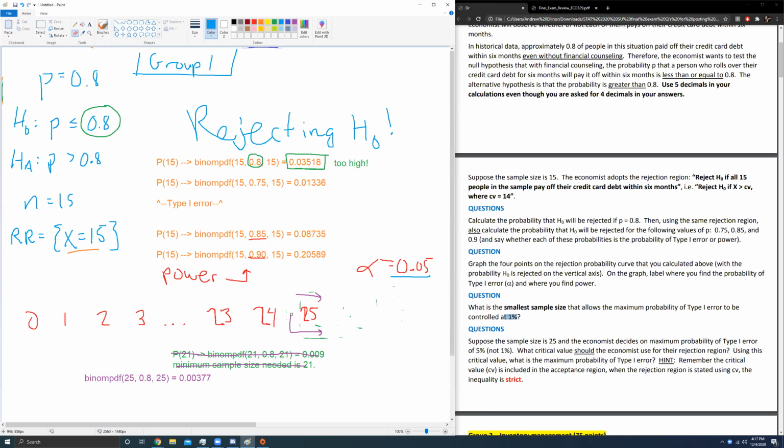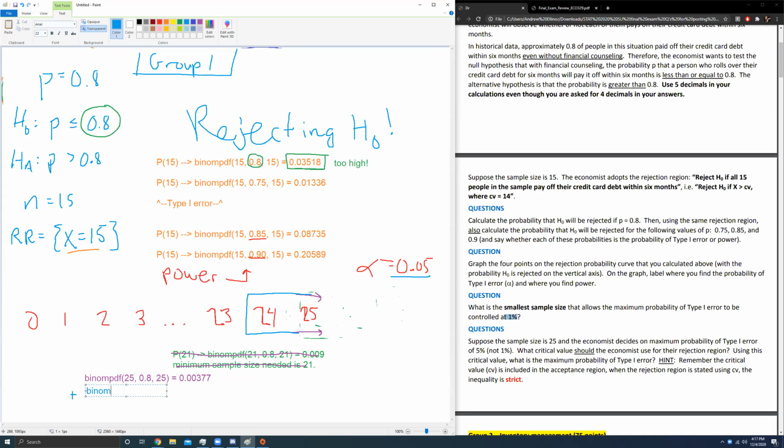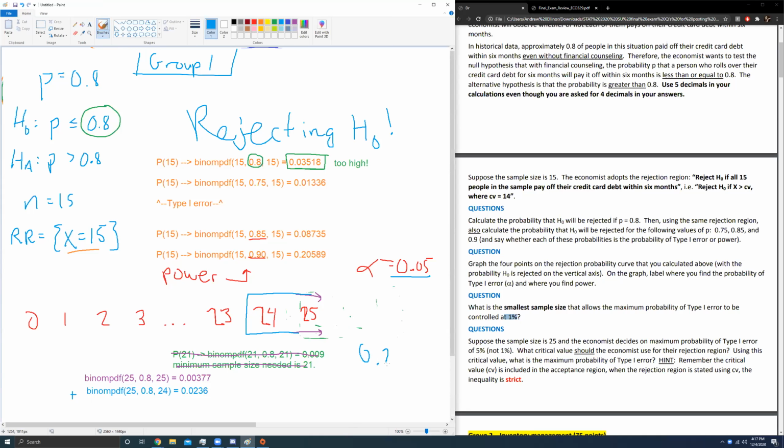But let's keep making our rejection region bigger. Let's move it down. Let's include 24. So we're going to need to add binom PDF where the sample size is still 25, but now I want the x value corresponding to 24. So this one comes out to be 0.0236, we'll say. I'm going to add that together with the 0.00377, and this gives me 0.0273. Is that still less than 0.05? Yep. Okay, well, we'll do it one more time.